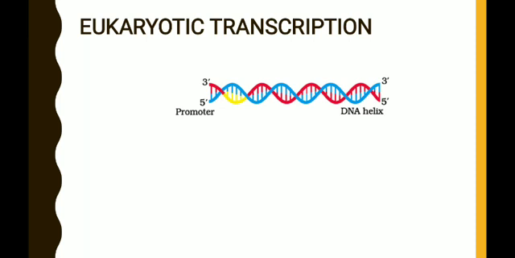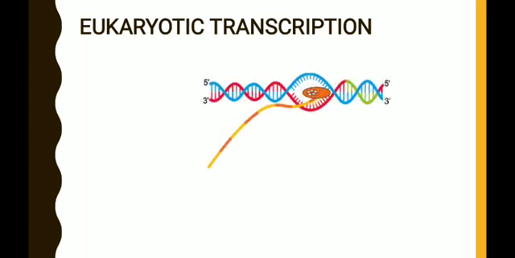Now the first step in the eukaryotic transcription is initiation. During initiation, the enzyme RNA polymerase, particularly RNA polymerase 2, which we are mainly focusing on in this chapter, binds to the promoter with the help of initiation factors. The RNA polymerase enzyme binds to the promoter and breaks the hydrogen bonds present between the strands, and that causes the separation of the parental strands. So this is initiation. Initiation is followed by elongation.